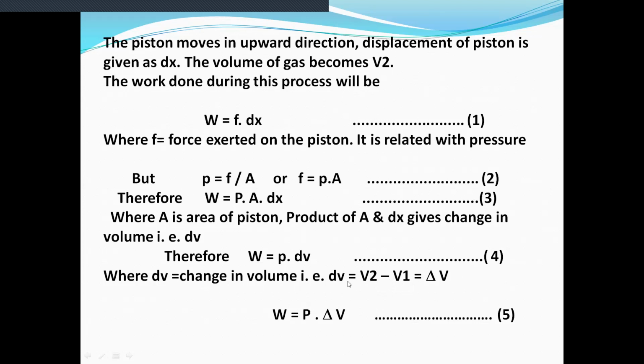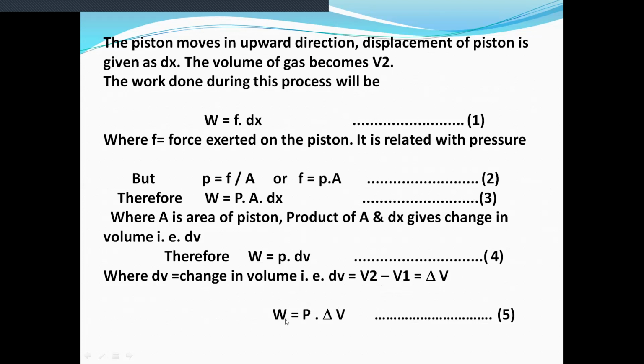The change in volume can be denoted by delta V. So delta V is nothing but V2 minus V1, where V2 is the final volume while V1 is the initial volume.